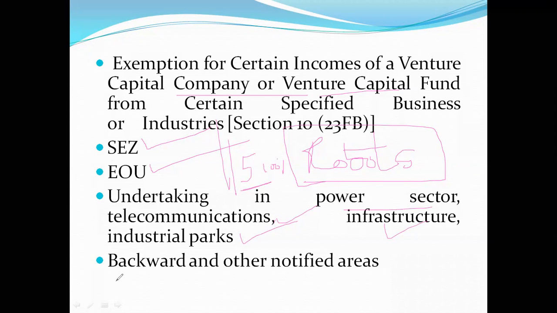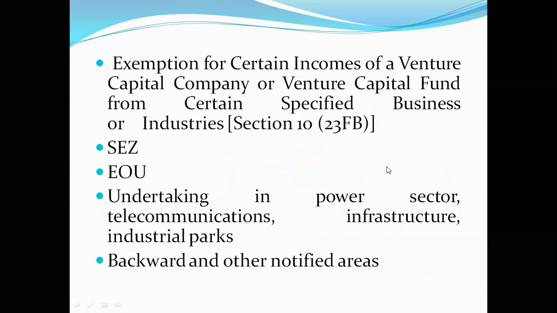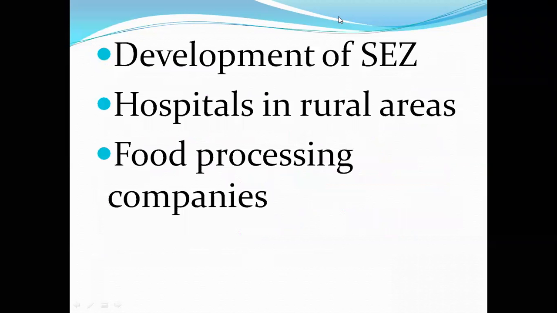And companies established in backward and other notified areas, in all such cases, first 5 years no tax, next 5 years 50% tax, like that. So not only for those working in SEZ, but for the development of SEZ also, if any company is established, tax exemptions are there.